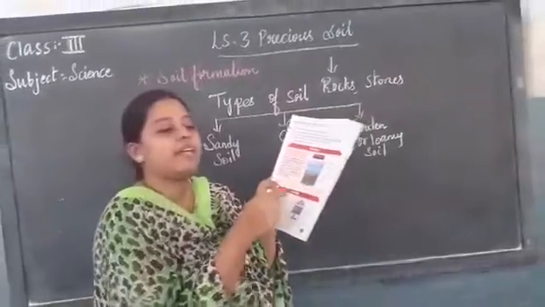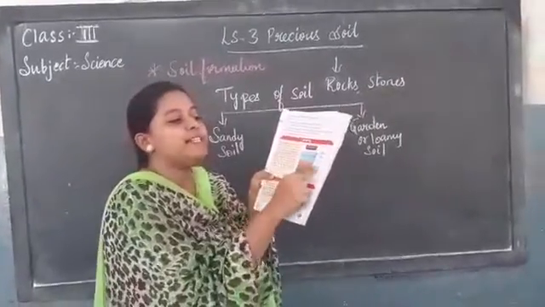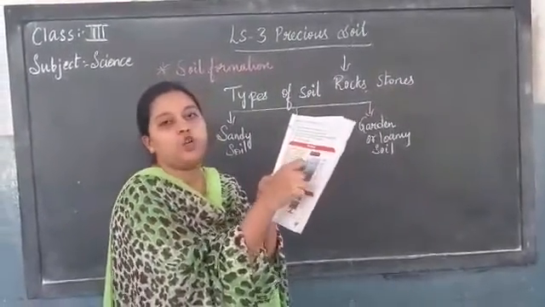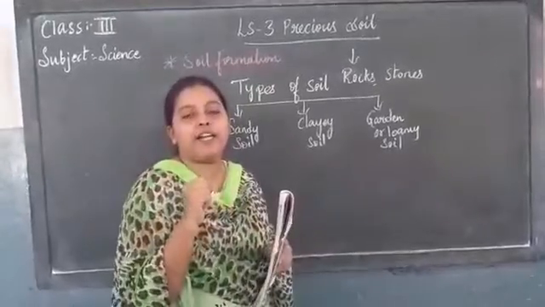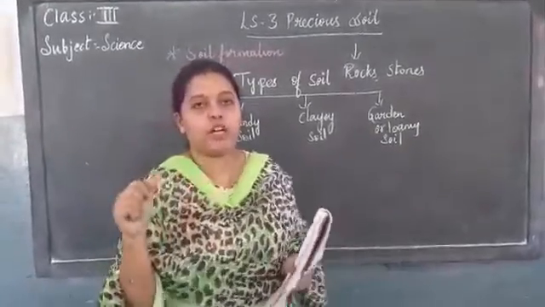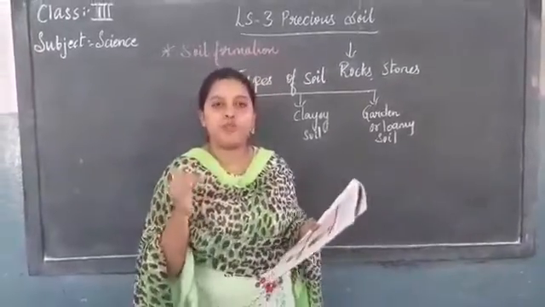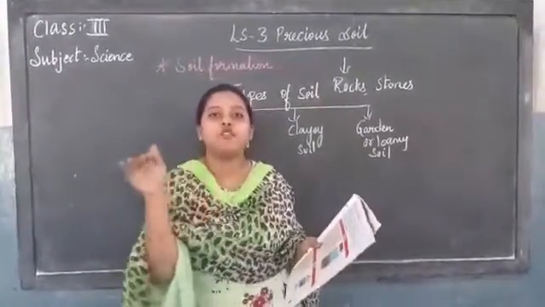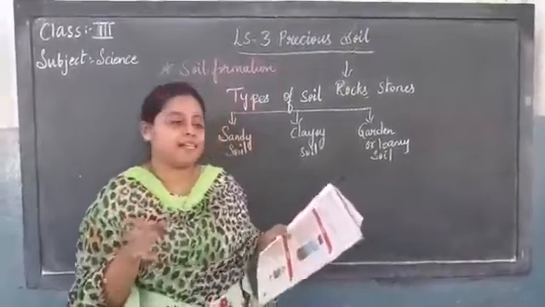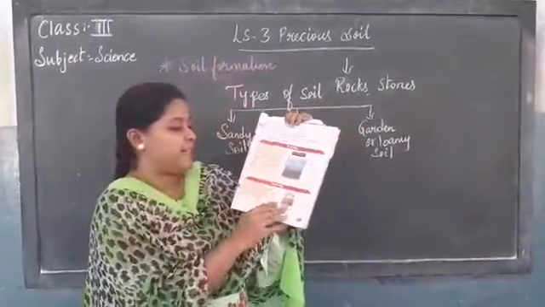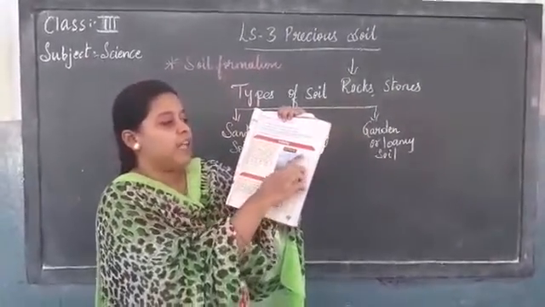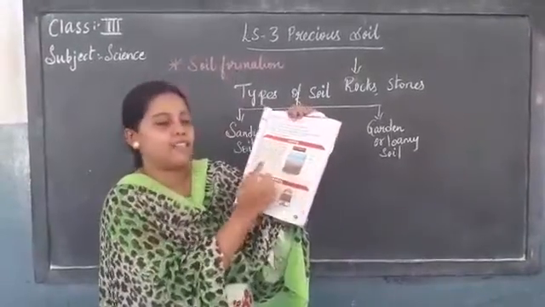What you need to take is stone, sand, clay, water and humus, okay? Shake the bottle properly with the water. You fill the water in the jar also and shake it properly. What you will observe is the layers of those particles. Like see in this picture, you can see the water layer, the humus, the clay, the sand and the stone, okay?